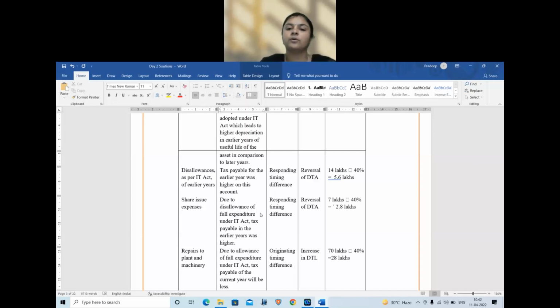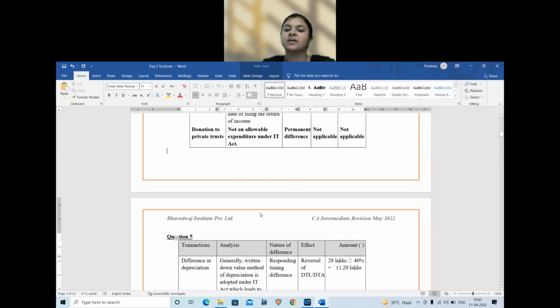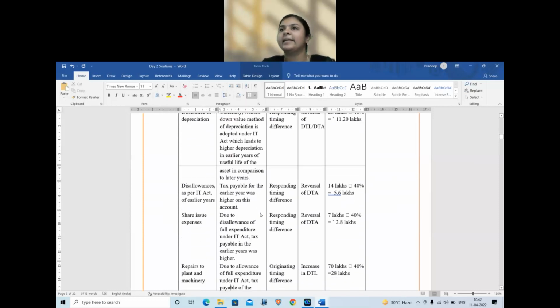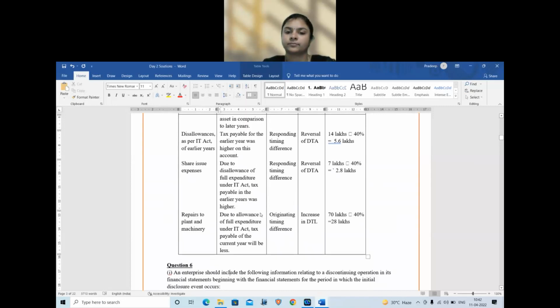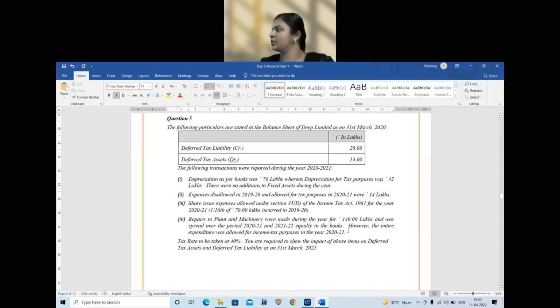Now your values, I repeat, are going to be 11.2 lakhs, 5.6 lakhs, 2.8 and 28 lakhs. Okay? The impact of the difference into tax percentage. Impact of the amount into tax percentage. So 70 lakhs into tax percentage.